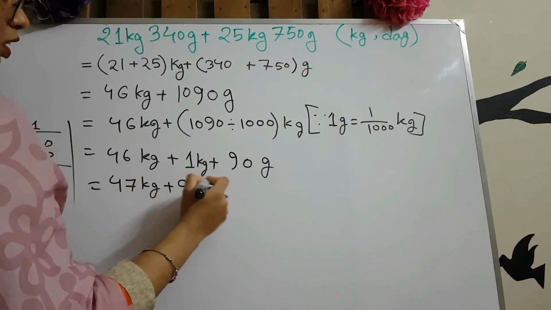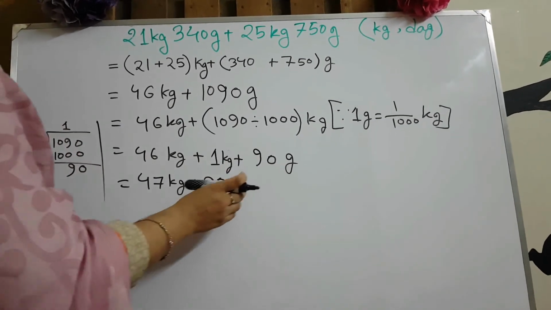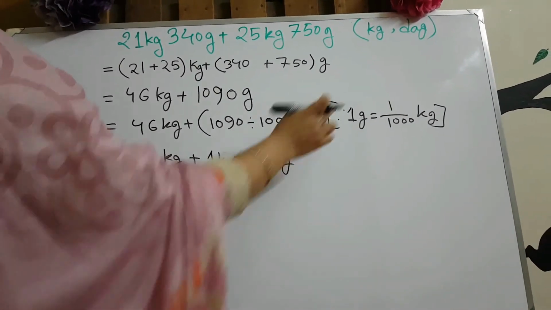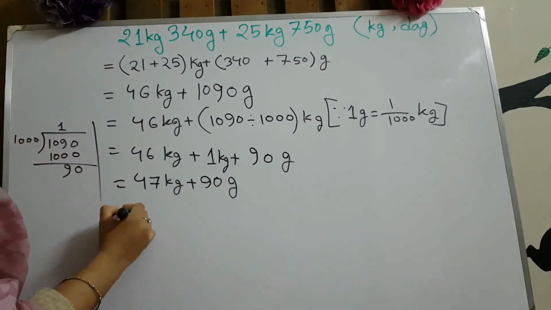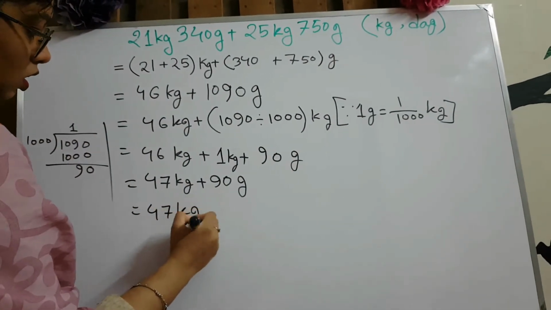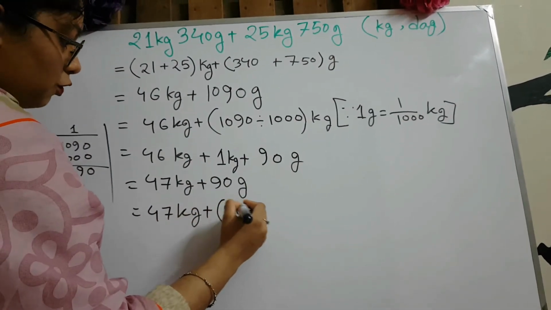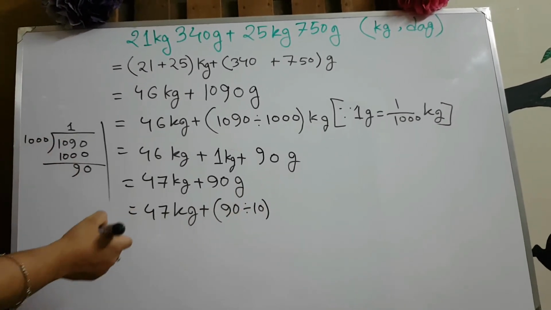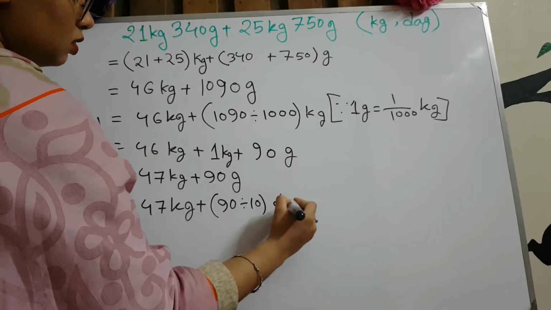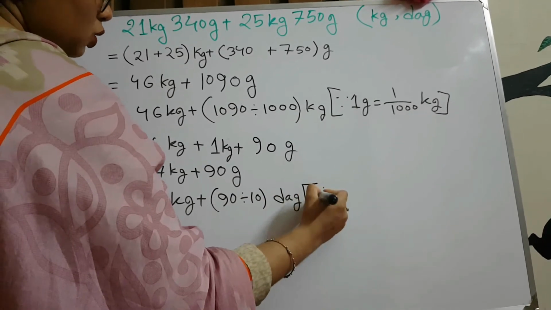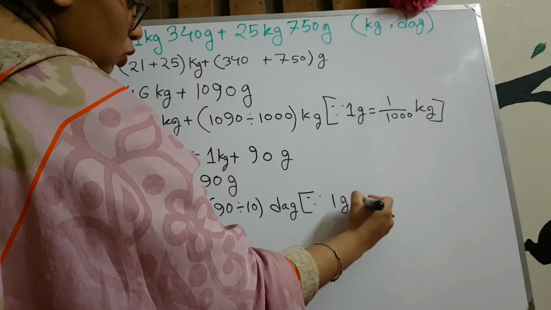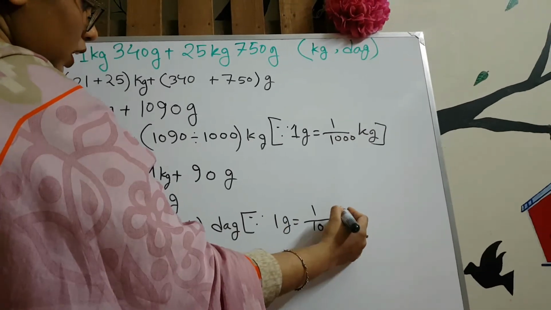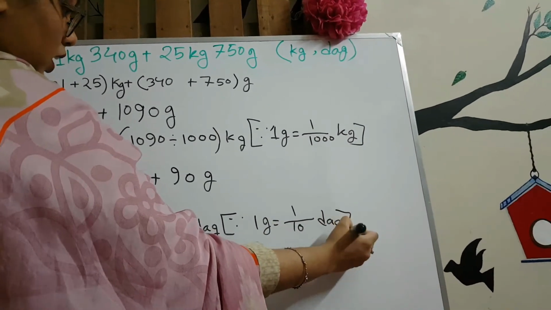Here we have 90 gram. So we will convert 90 gram into decagram. If we divide 90 by 10, we get 9 decagram, because we know that 1 gram equals 1 by 10 decagram.